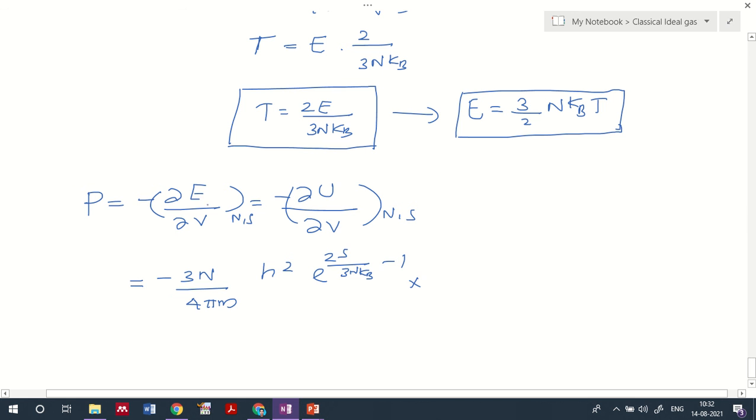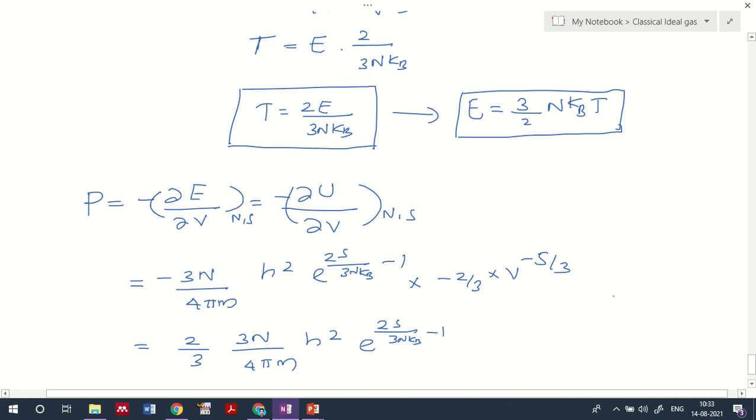When you take the ∂/∂V with respect to V raised to 2/3, we'll be having minus 2/3 into V raised to minus 5/3. That is the pressure representation: we will be having 2/3 into 3N/4πm, because here minus, here also minus, into h squared e raised to 2S/3NkB minus 1.